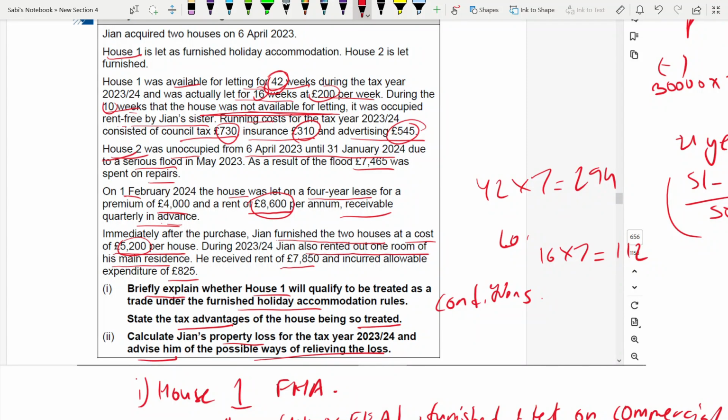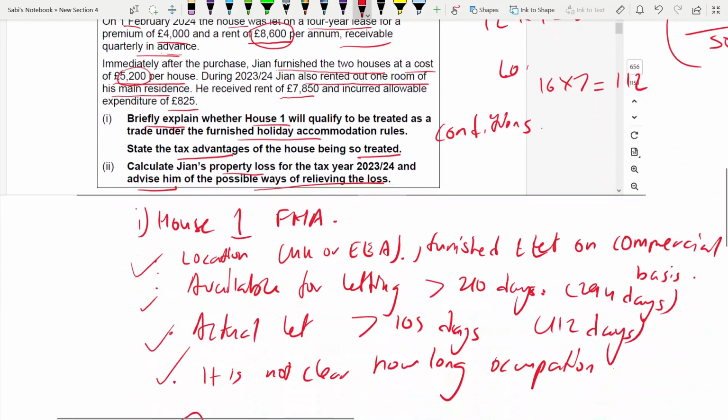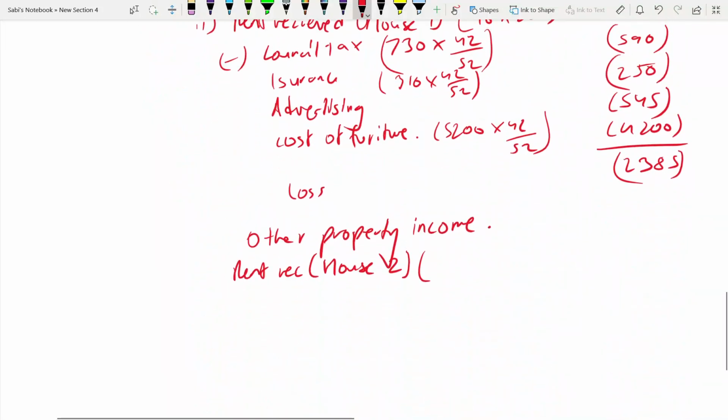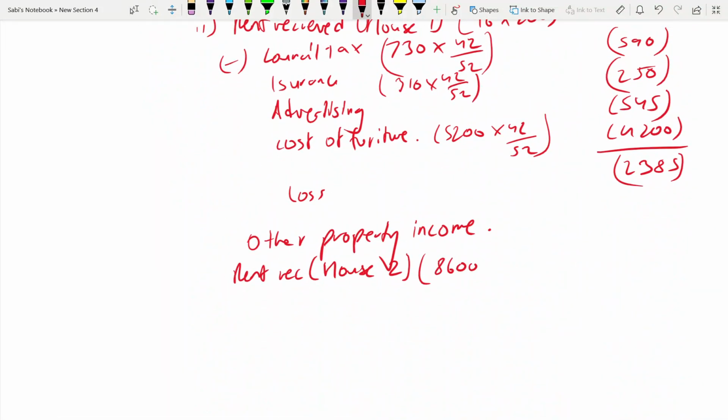That means in this tax year, it's a cash basis. So we are taking their 3 months. Only out of 8,600, we are taking the 3 months. Okay, so 8,600, 3 months, which is 2,150.